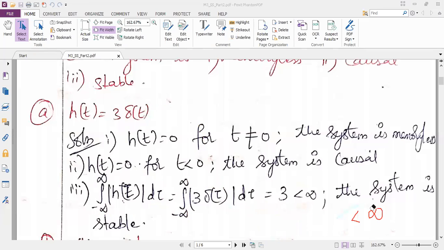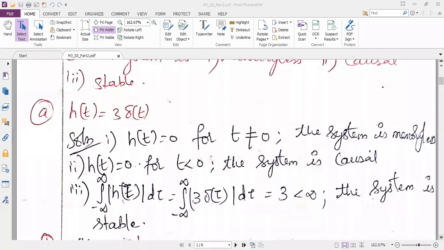So just conclude your answer. When you perform the integration, you are getting the answer as 3. So that 3 is a finite number which is less than infinity. So definitely the system is stable. So now we will move on to the next problem.